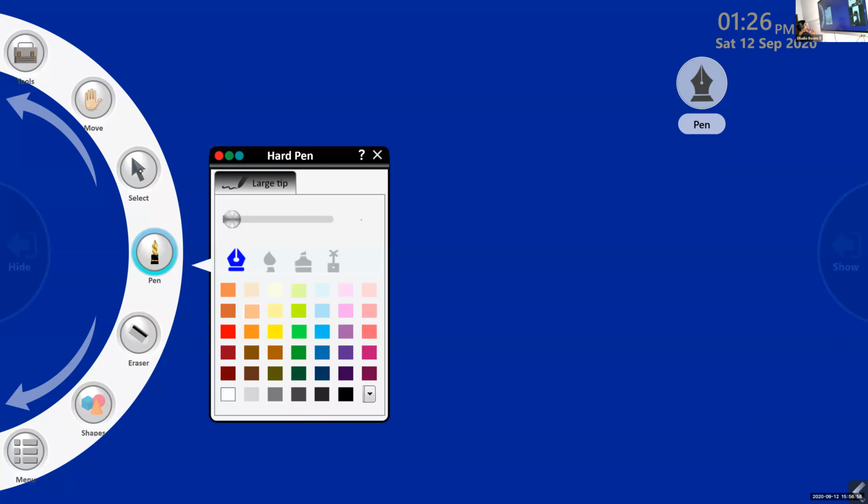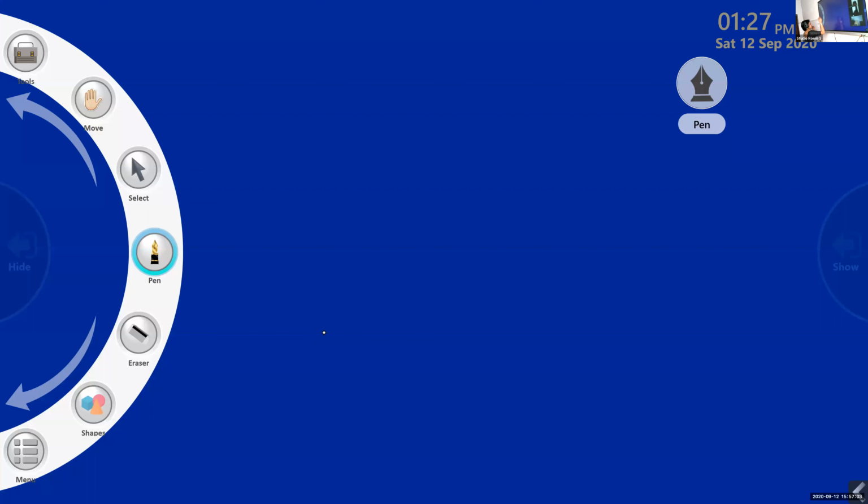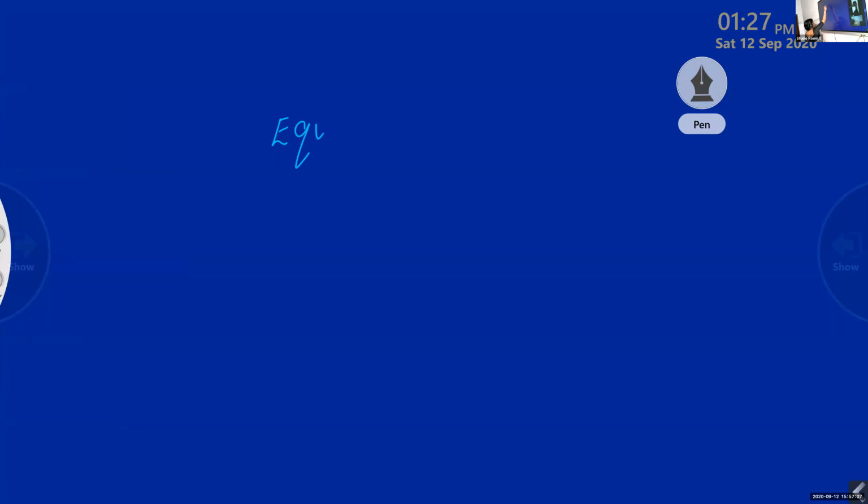Okay, we are going to study about other properties of the triangle, some different types of triangle. You already know. First one is equilateral triangle.